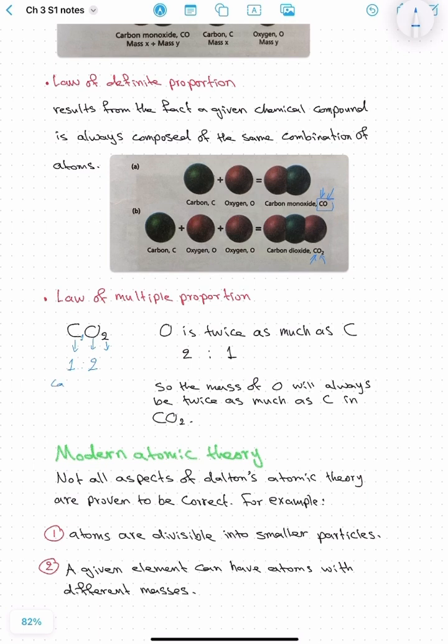So we say carbon, 2 oxygen, the ratio is 1 to 2. If you flip it, we say oxygen to carbon, we say 2 to 1. So just write them down right beneath it and form your sentence. In this case, oxygen is twice as much as carbon.